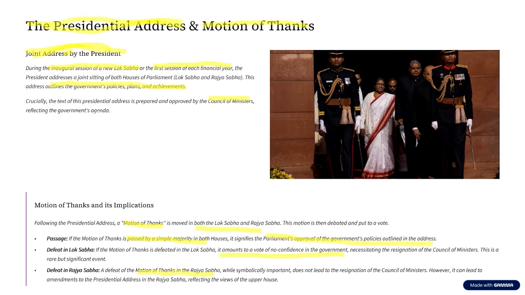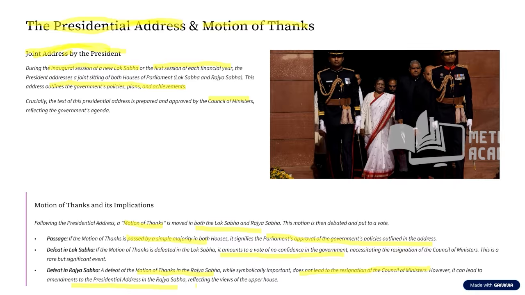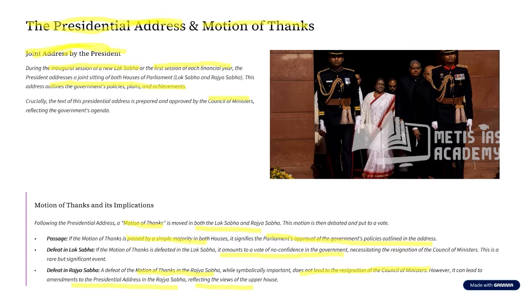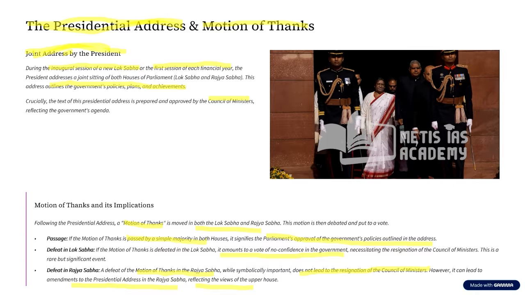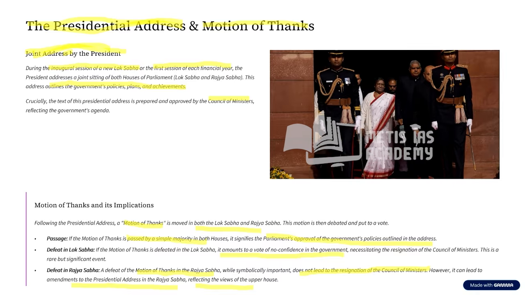But if the presidential address is defeated in the Rajya Sabha, does it lead to the resignation of the Council of Ministers? No, it cannot lead to the resignation of the Council of Ministers. Why will this not lead to the resignation? The answer is very simple. Rajya Sabha, being the upper house, which has people who are indirectly elected, does not have the power to defeat a government. However, it can lead to amendments to the presidential address in the Rajya Sabha, reflecting the views of the upper house. So I hope you have understood what is this presidential address and what is this motion of thanks.